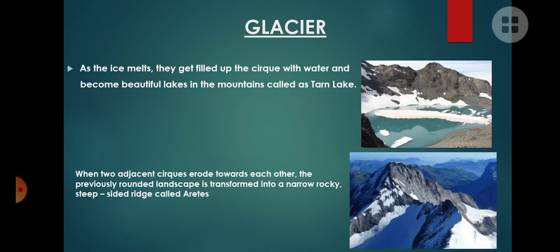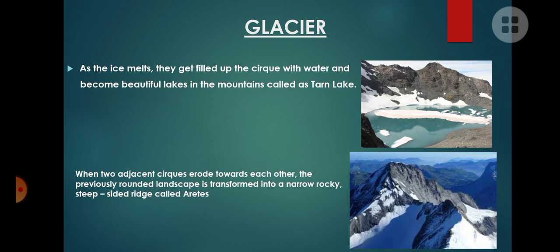Now let's study what are Tarn lakes. When the moving glacier deposits, it stays at a particular place, and when the ice melts and becomes water, it forms small lakes. Those lakes are called Tarn lakes.